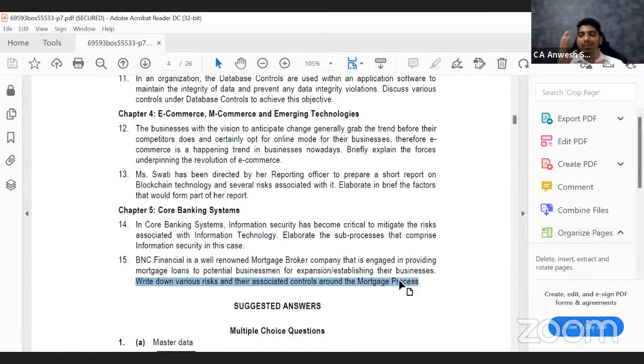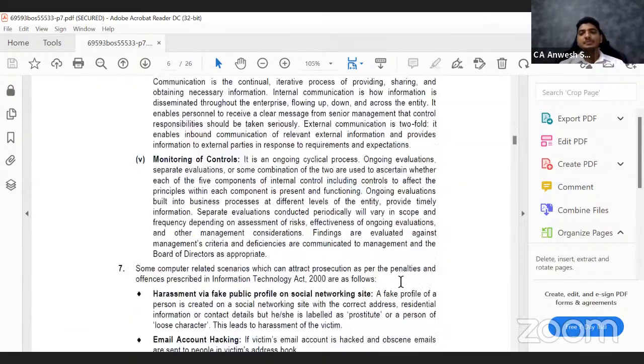Now, what is a mortgage? Let us say you want to mortgage your house and take a loan. They're asking, if somebody wants to mortgage their house and take a loan, what are the risks associated with it? And what are the controls? Let us directly jump into the answer.